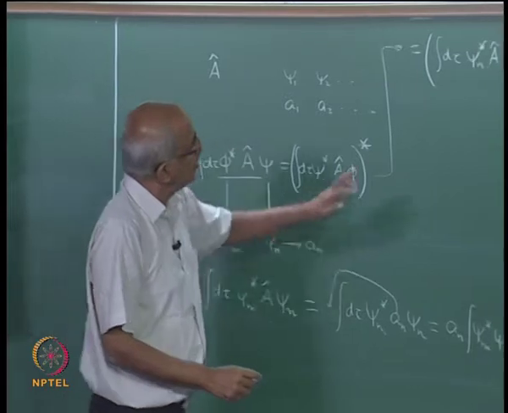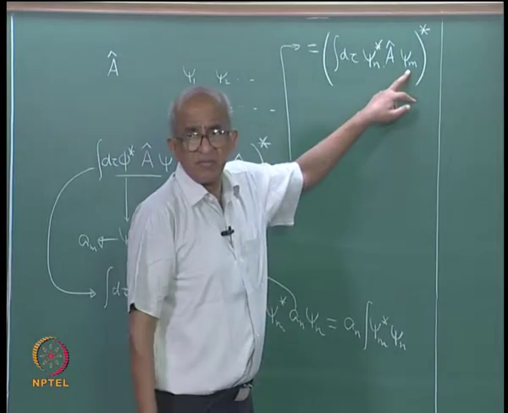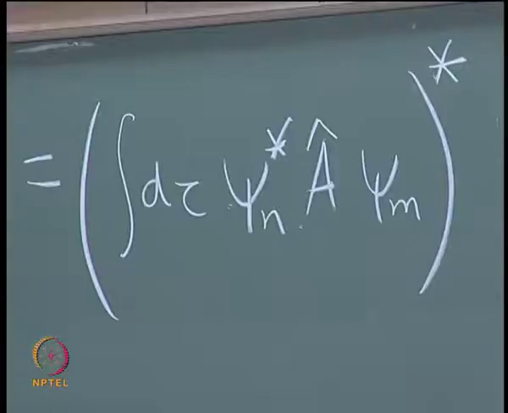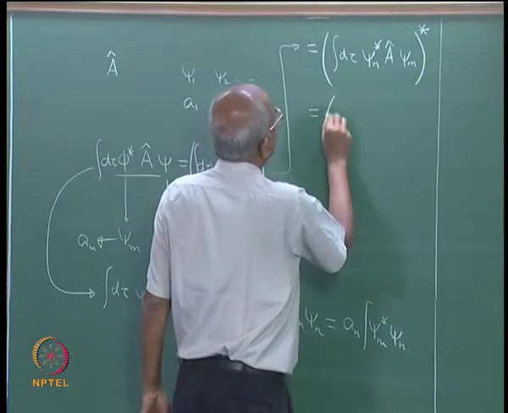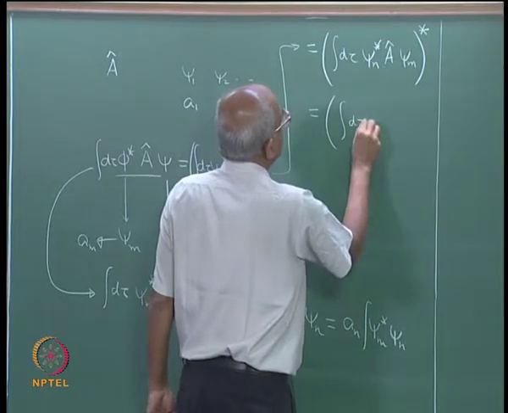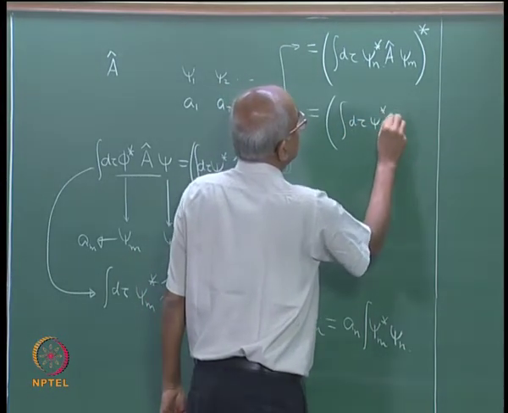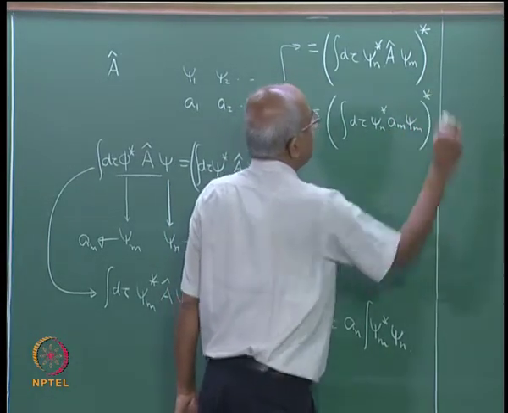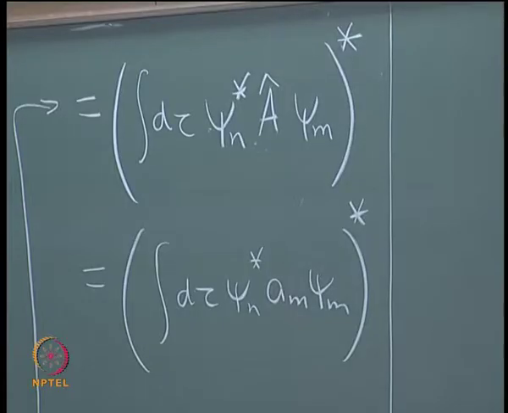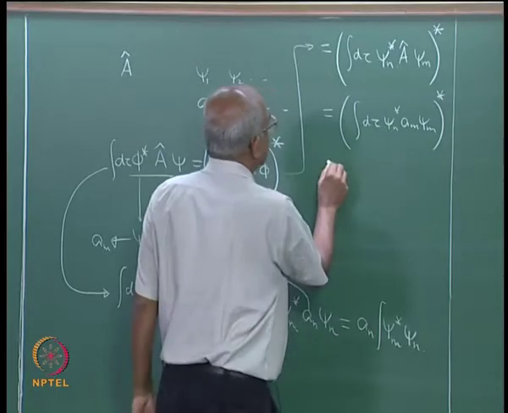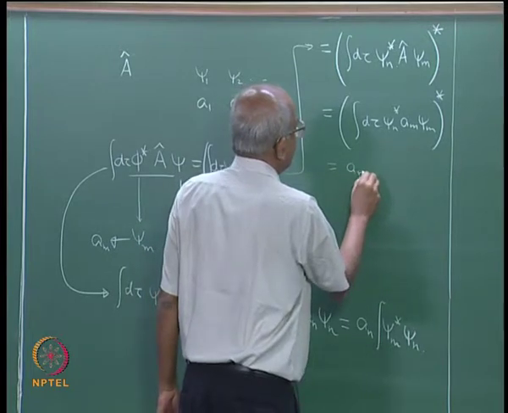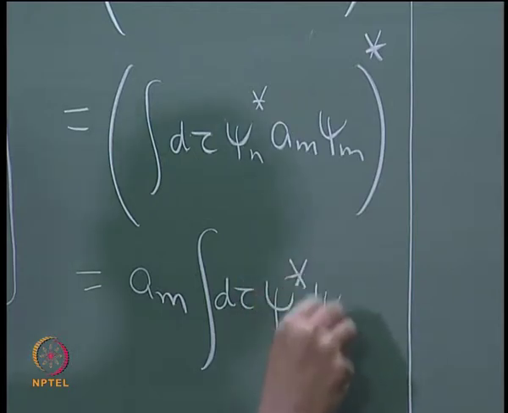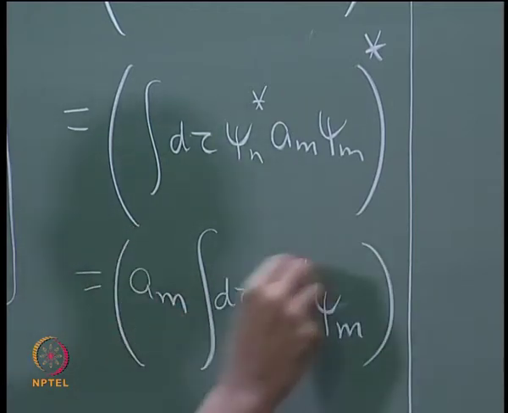And now, what is A operating upon psi m? Psi m is an eigenfunction of A. So, therefore, this is going to be equal to integral d tau psi n star a m psi m, but this a m I can move out. So, I will have a m integral d tau psi n star psi m, the whole thing star.